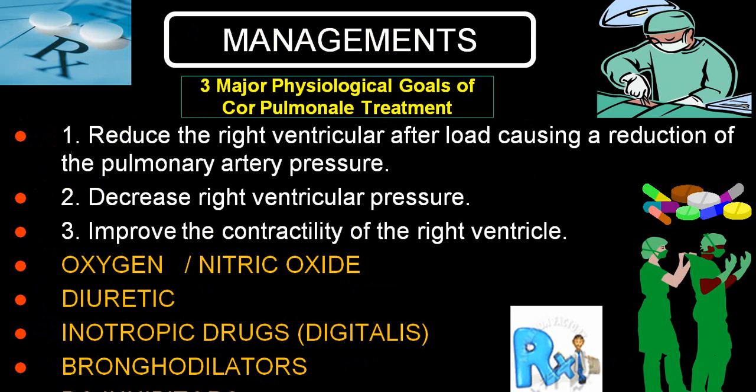Once you confirm the diagnosis of chronic cor pulmonale, you have to decrease the right ventricular afterload by reducing the pulmonary arterial pressure. So you give treatment to reduce pulmonary arterial pressure, decrease right ventricular pressure, and improve contractility of the right ventricle. You can utilize oxygen or nitric oxide, diuretics, inotropic drugs, bronchodilators, and PG inhibitors to decrease the pulmonary arterial pressure. So these are the basic treatments.